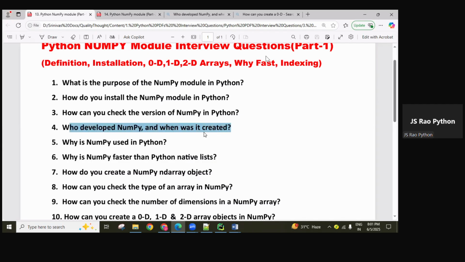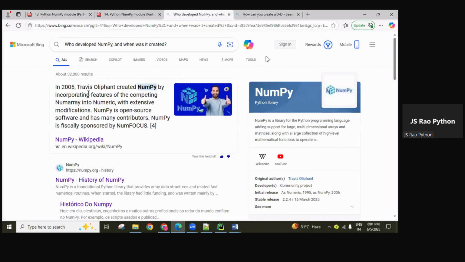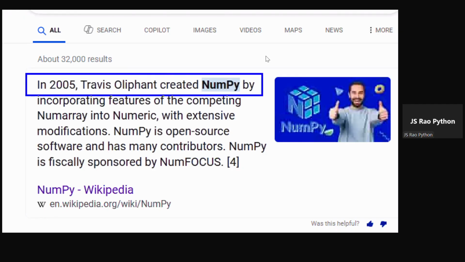Who developed NumPy and when was it created? NumPy was created in 2005 by Travis Oliphant.